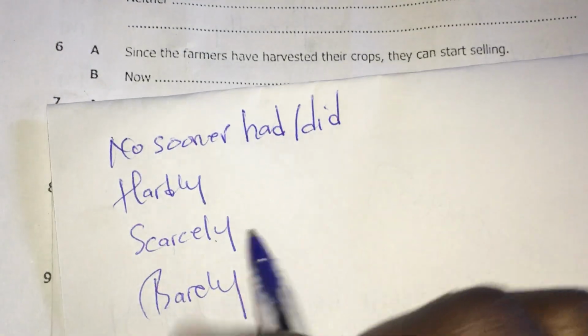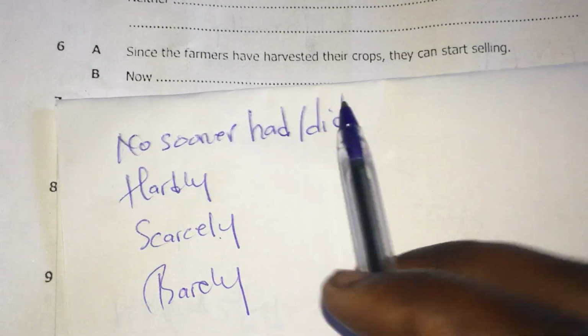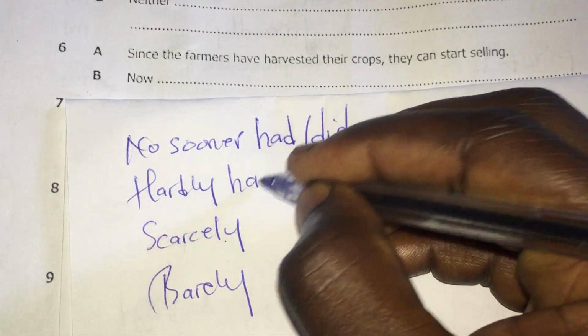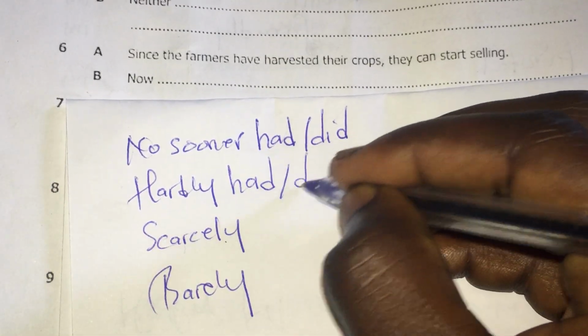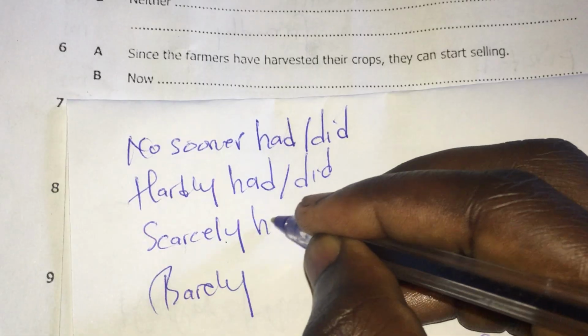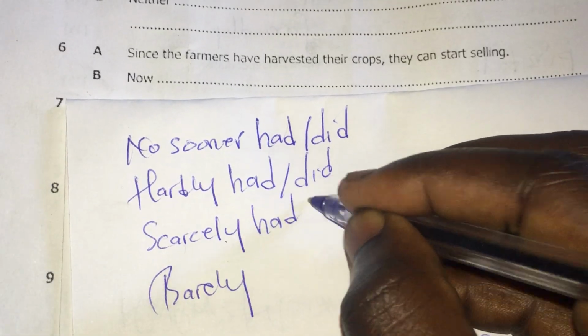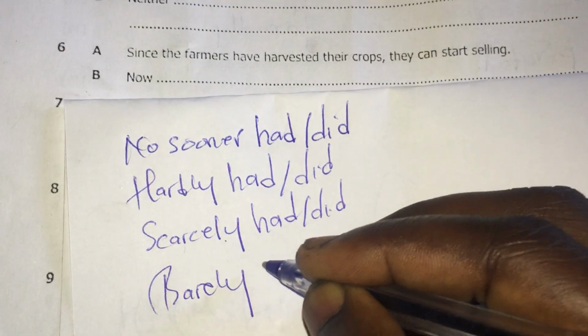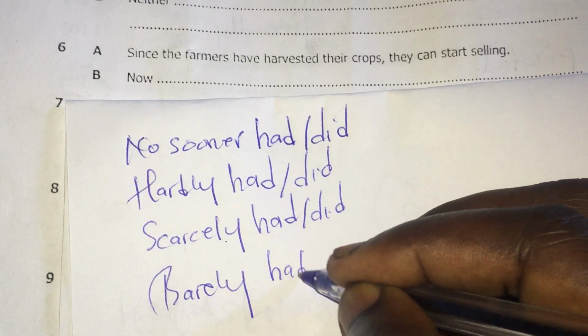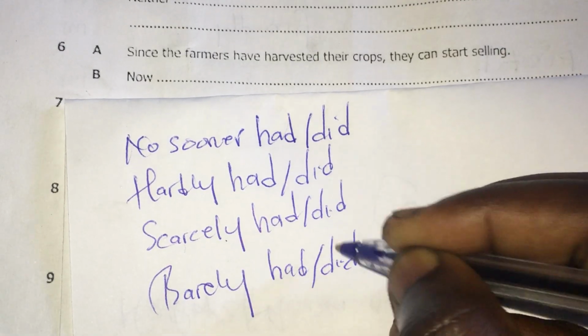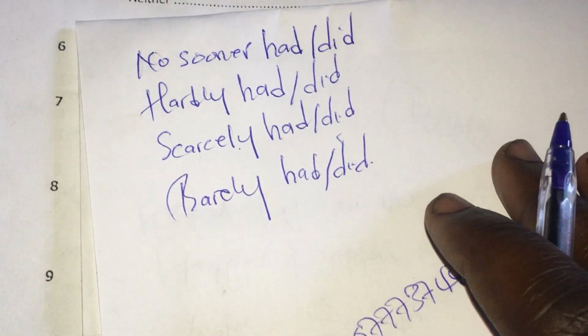Now let us move. So no sooner had or no sooner did, including hardly. So you can say hardly had or hardly did, or you can say scarcely had or scarcely did. You can say begin barely, you can say barely had or barely did. This is how these things are.